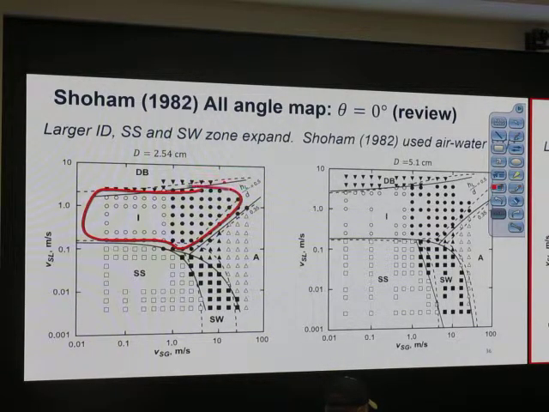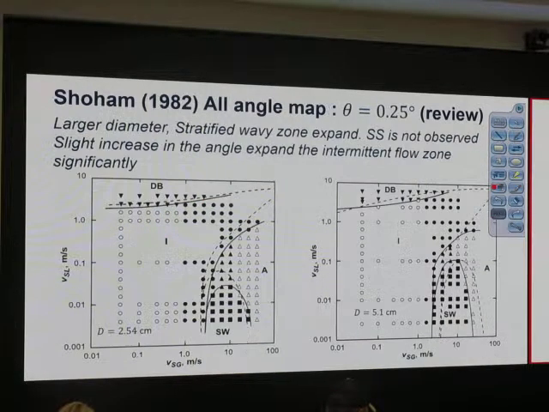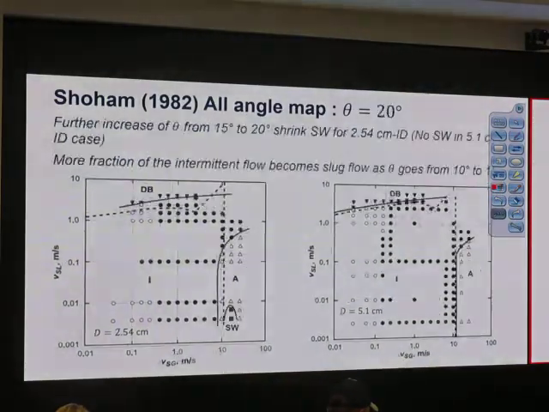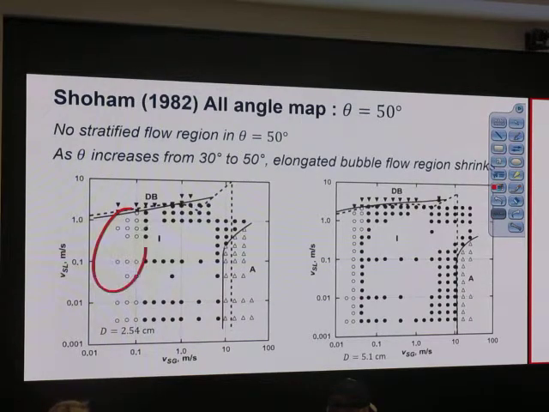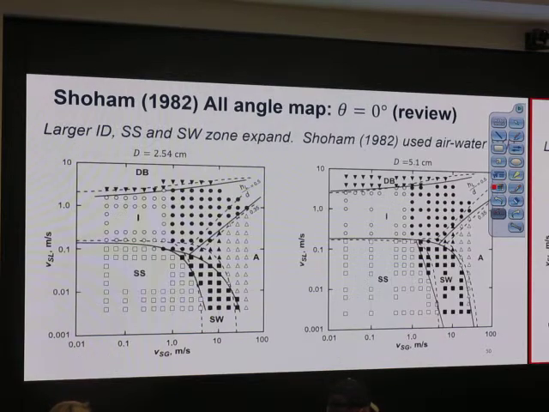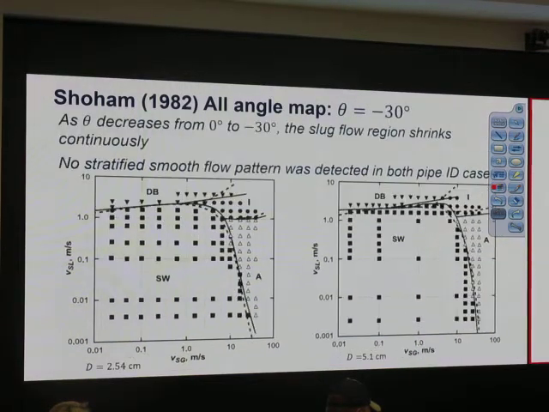Black is slug, white is elongated bubble flow. Just write it down, just remember it. On every slide, the open circle symbol is elongated bubble flow. I'll try to put it on a slide next year, okay?